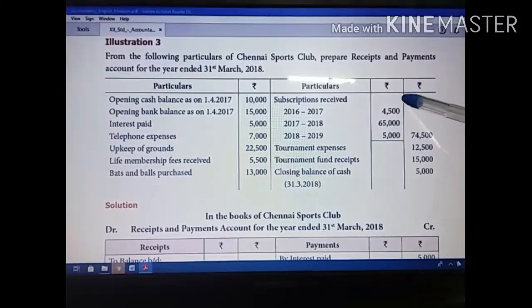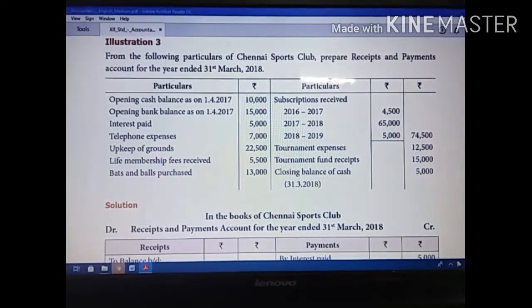So 2016 to 17 is the past year subscription received. 17 to 18 is the current year. This one is the future year. So for the future year also they have received the subscription amount. Altogether we have to get 74,500 subscription received. Tournament expenses is the payment side. Tournament fund receipt you have to show on the receipt side. Then closing balance of cash. So the opening balance and closing balance of cash are given. We are going to find out the bank closing balance.